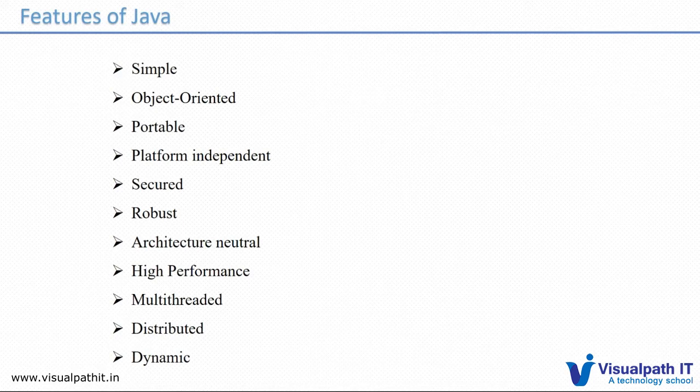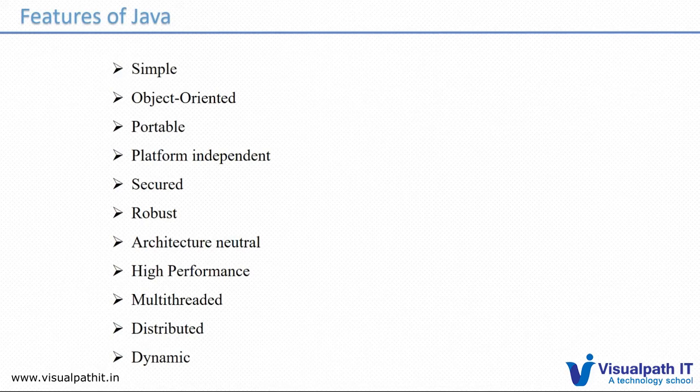And it is secured. As we discussed, Java runs on the Java virtual machine, so it is secured. It will not directly impact the OS. It is robust. Robust means its memory management is very powerful. Allocation and deallocation are taken care of by Java itself. We don't need to particularly care about it.